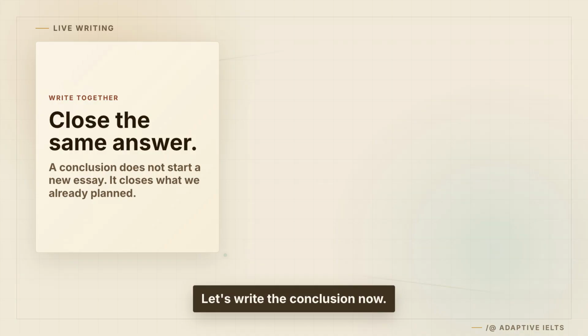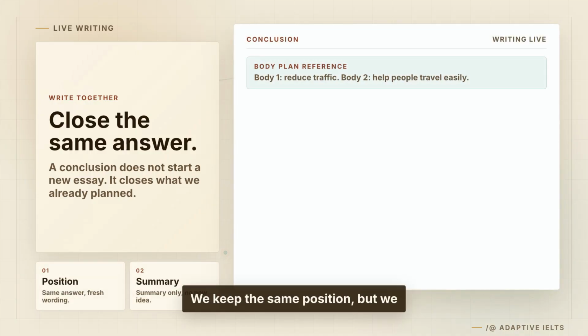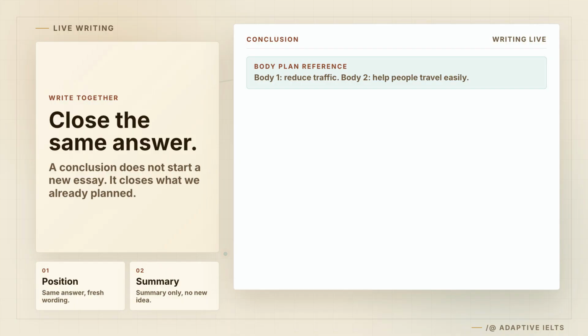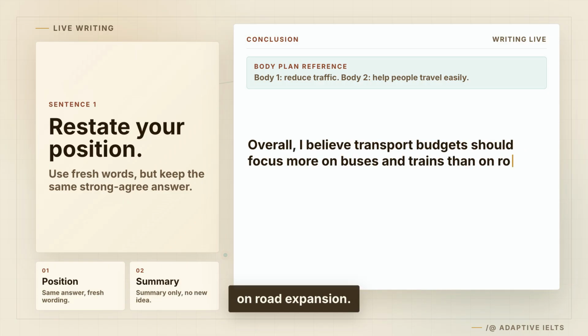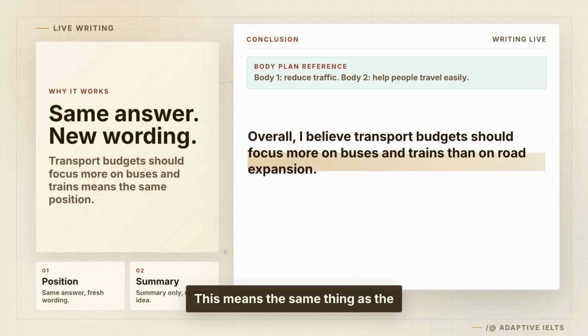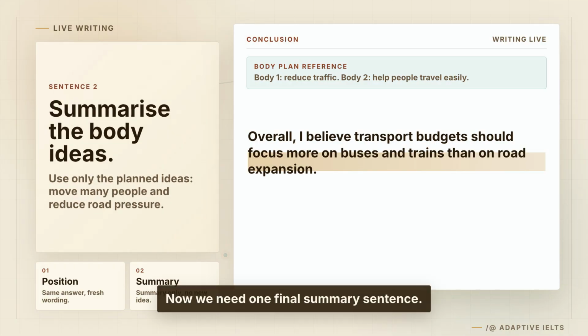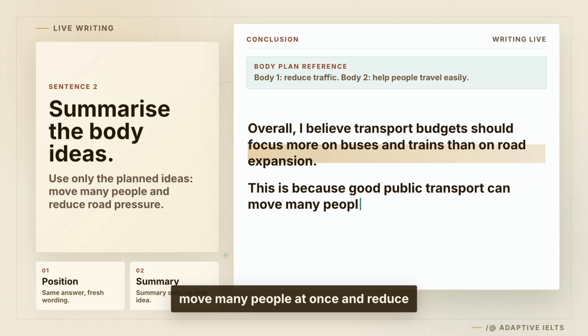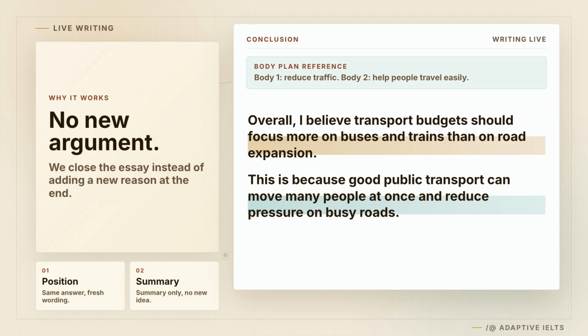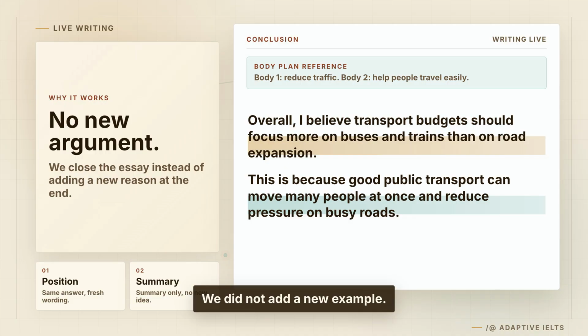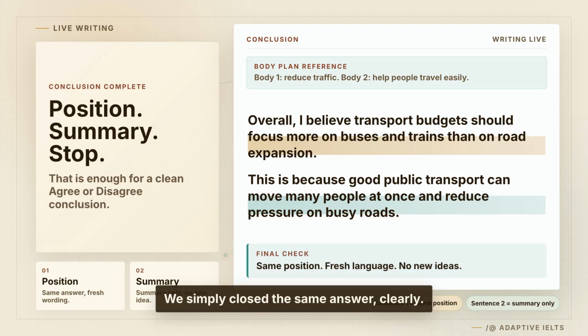Let's write the conclusion now. We keep the same position, but we change the language. First sentence. Overall, I believe transport budgets should focus more on buses and trains than on road expansion. This means the same thing as the introduction, but it does not copy the sentence. Now we need one final summary sentence. This is because good public transport can move many people at once and reduce pressure on busy roads. Notice what we did not do. We did not add a new reason. We did not add a new example. We simply closed the same answer, clearly.